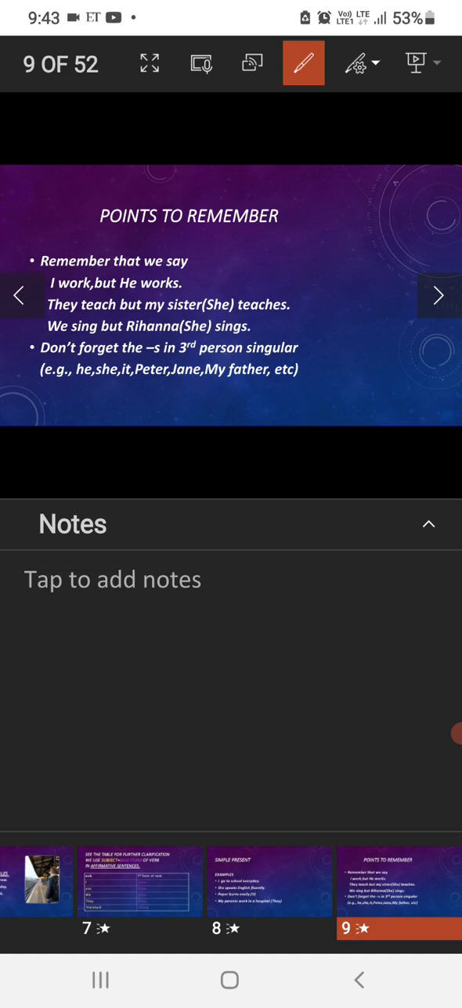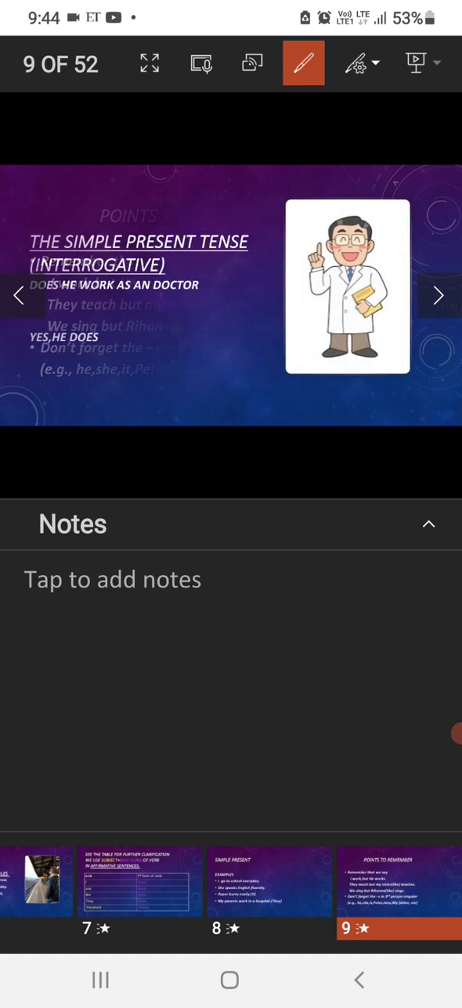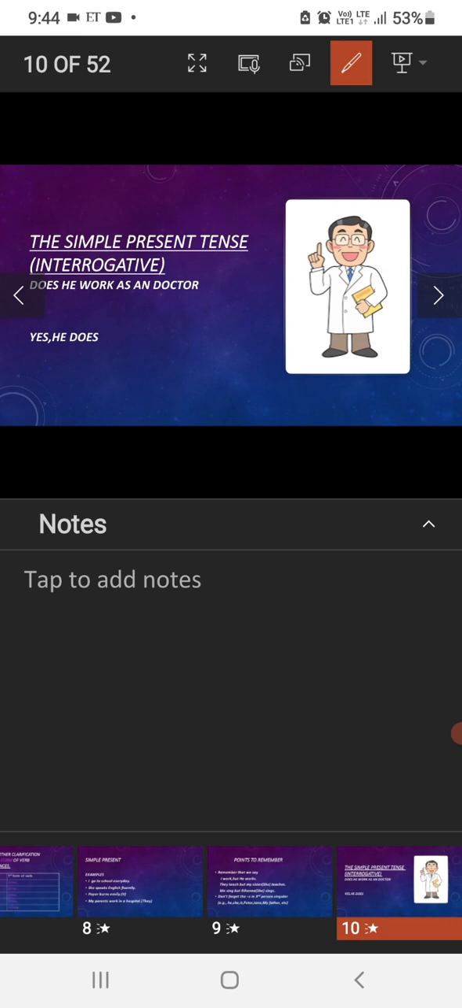Remember that we say I work but he works. They teach but my sister teaches. There is the plural, so we have written the verb as it is. And as my sister is singular in nature, we have to add s or es to the main verb. And then we sing, but Rihanna sings. Don't forget the s. We have to add s or es in the third person singular. So if we are referring to some of the persons, we have to add s or es to the verb. That's all about the simple present tense.